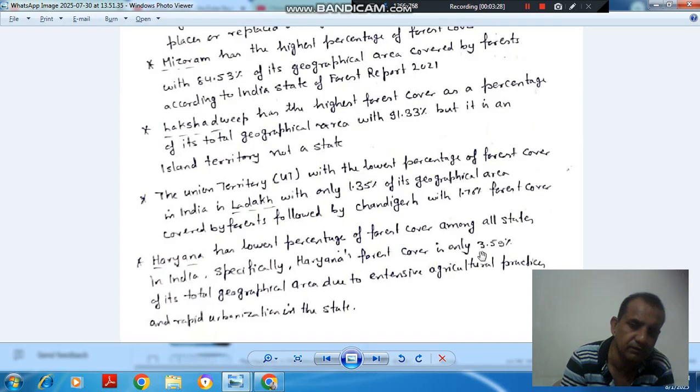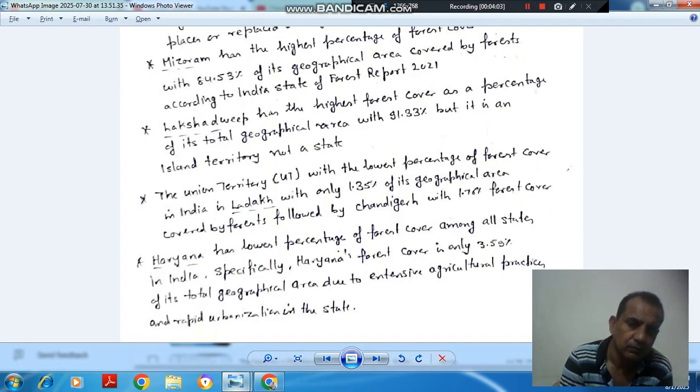Specifically, Haryana's forest cover is only 3.59% of its total geographical area due to extensive agricultural practices and rapid urbanization in the state. So Haryana has the lowest among states, and Ladakh has the lowest among UTs. Lakshadweep and Mizoram have the highest forest cover among UTs and states.